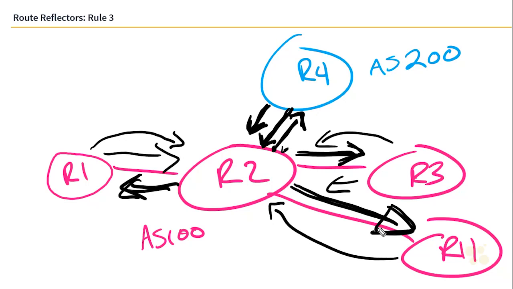So what we're going to do in the next nugget is we're going to fire up the virtual lab. We're going to advertise routes from R1, R3, and R4 and just verify that they're showing up in the local BGP tables. In the meantime, this has been rule number 3 of route reflectors.